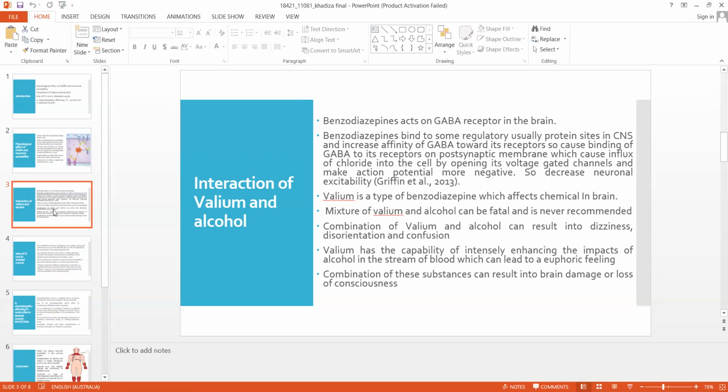Even mixing alcohol with Valium increases the effects of Valium by itself, and their mixing can cause confusion, disorientation, and dizziness, and so on. So mixing alcohol and Valium is never recommended. Even mixing of these two can actually lead to brain damage.